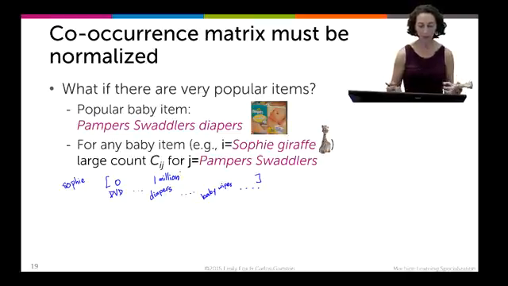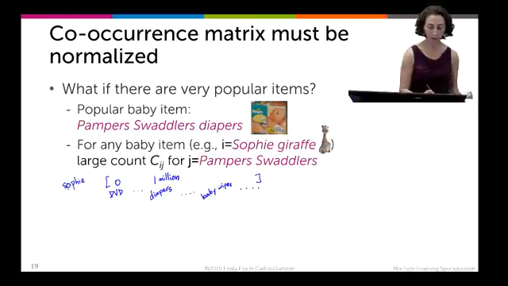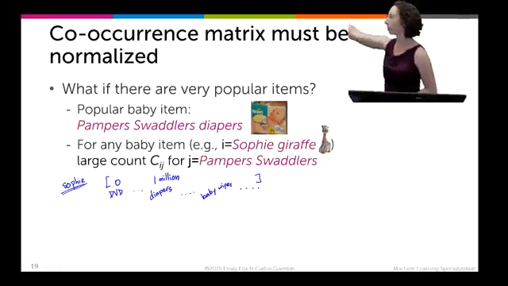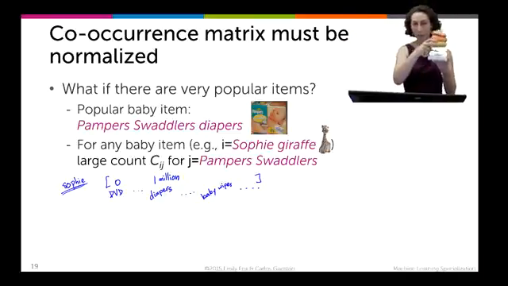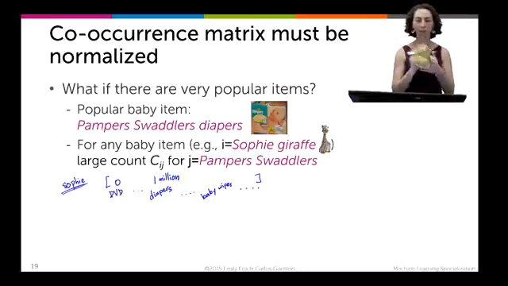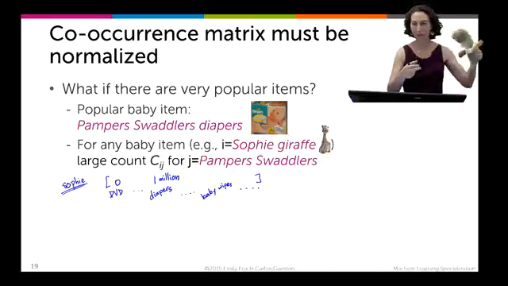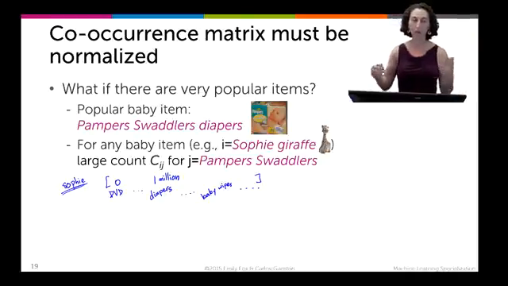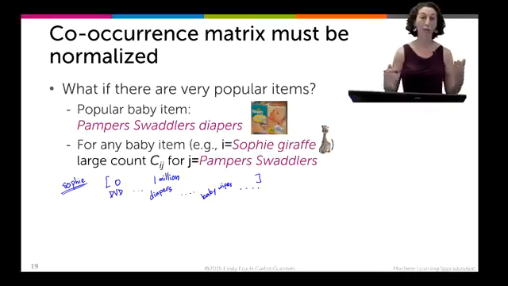So what ends up happening is that regardless of what product I'm looking at, regardless of whether I just purchased Sophie the giraffe, or this little stacking toy, or this really cute alligator that makes this sound and it rattles, no matter what I just purchased, according to the process that we just described, I'm really, really likely to recommend diapers to you.